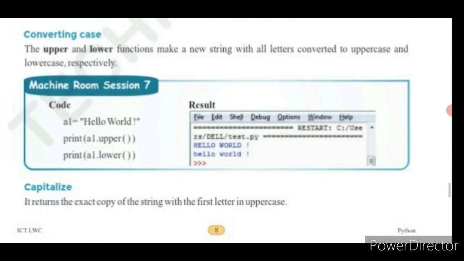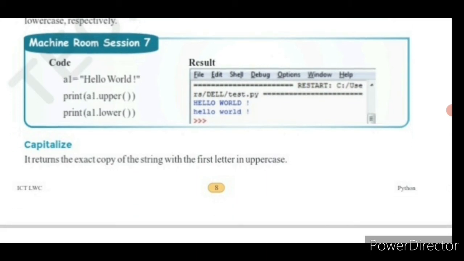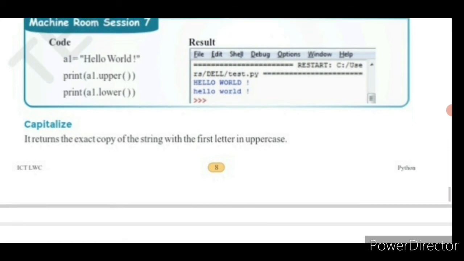So next we will see how to convert the case. The upper and lower functions make a new string with all letters converted to uppercase and lowercase respectively. Here we have the upper function and the lower function in order to change the string. See this example. A1 is equal to hello world, presented in double quotes. It is the string, and A1 is the variable. Here the functions we are using are print A1 dot upper within brackets, and print A1 dot lower within brackets.